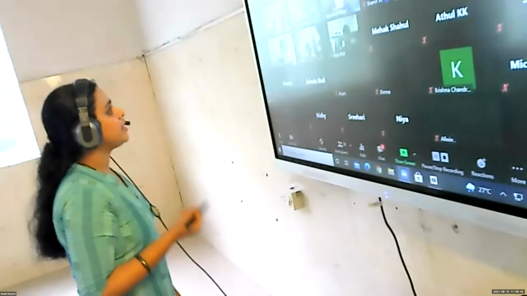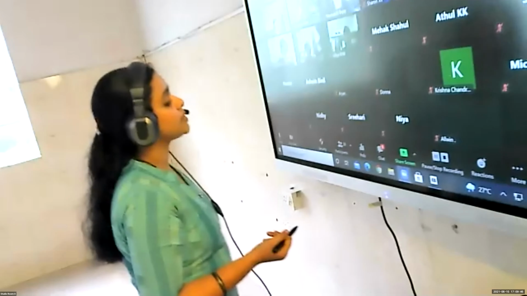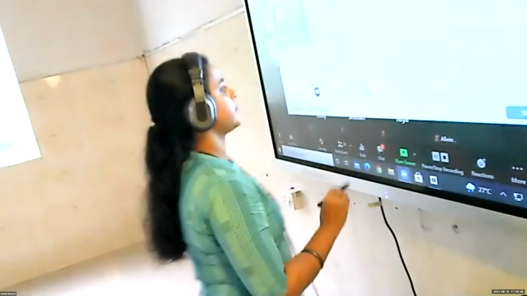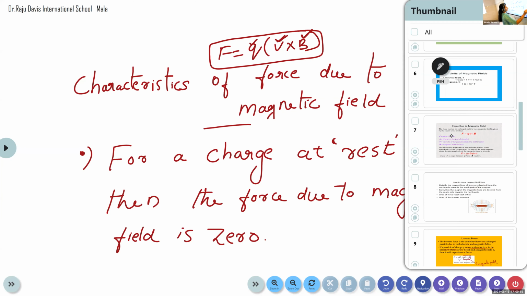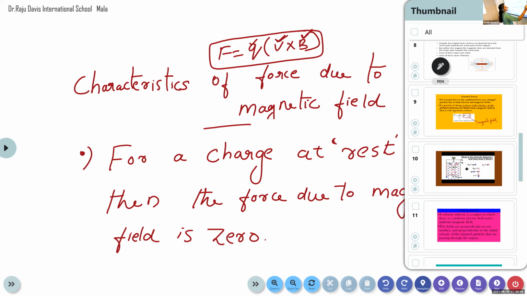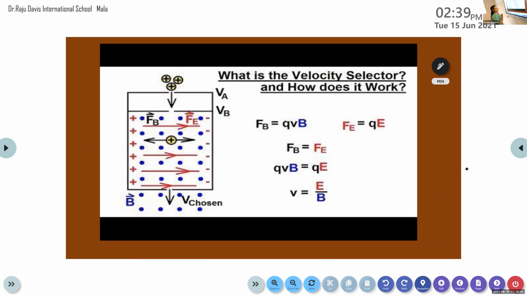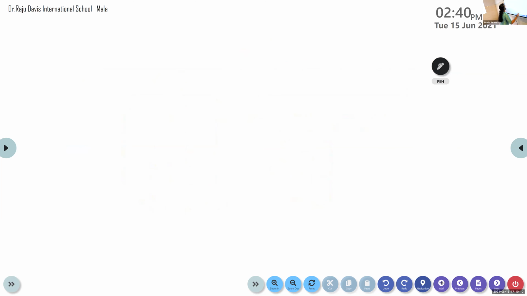Now we can move to the next topic, that is velocity selector. All of you write the next heading: velocity selector.